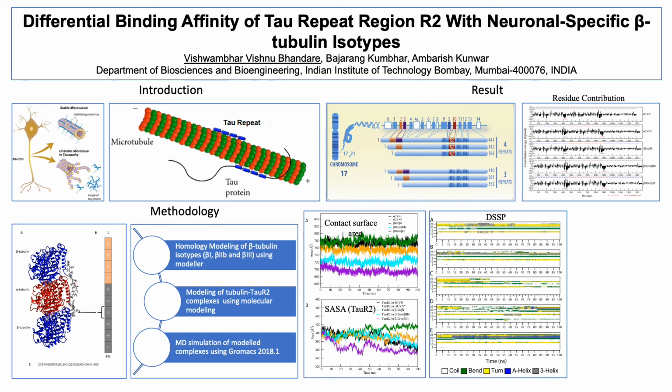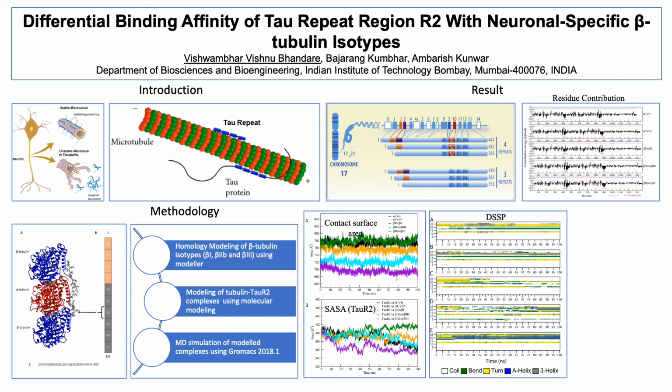So our simulation data reveal all the complexes are well stabilized and equilibrated during the simulation. The residues which are actively engaged in the interaction between tau and microtubule show very little fluctuation.